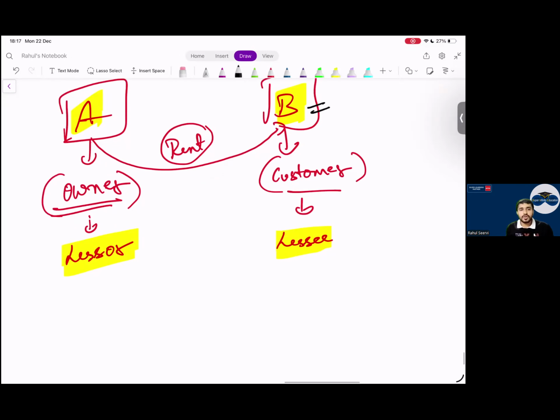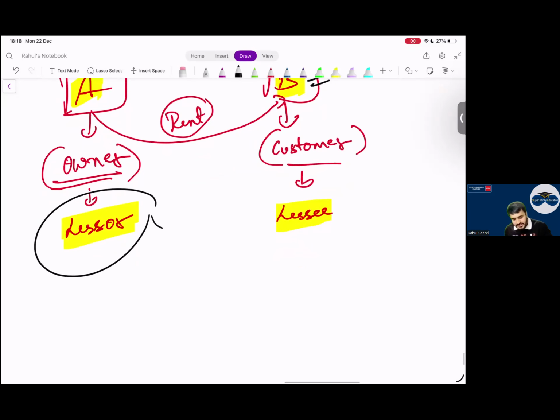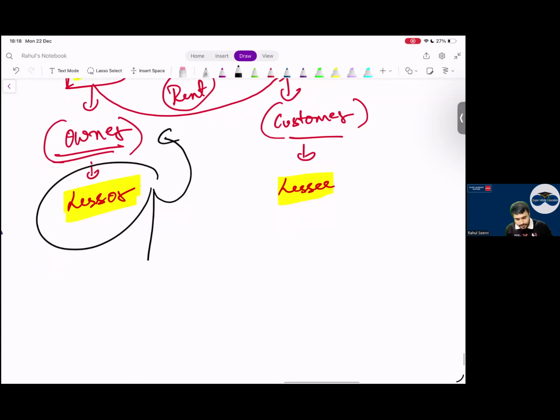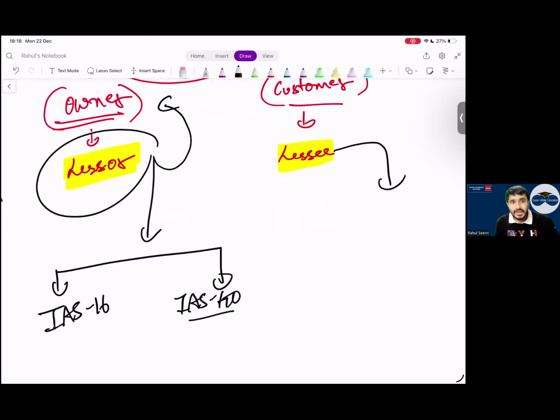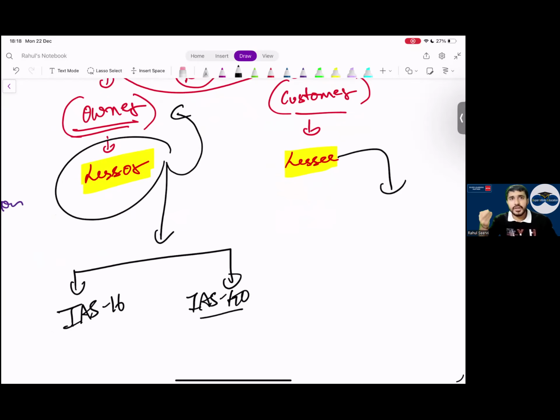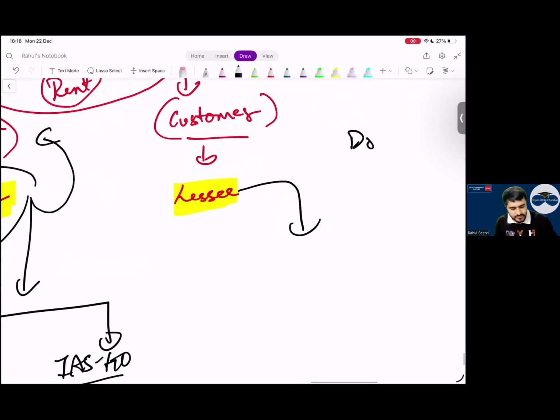Customer. Now, coming to this lessor, can I say this lessor has a property or not? Yes, sir. How will the lessor record? The lessor will either follow IAS 16 or IAS 40, depending whether it's his business or not. Sir, what will the lessee do? The lessee will pay every year what? Rent expense. So, what will the lessee record? Debit expense, credit cash. Cash is going out, simple.